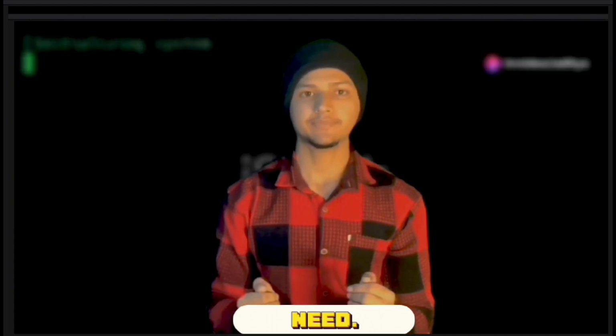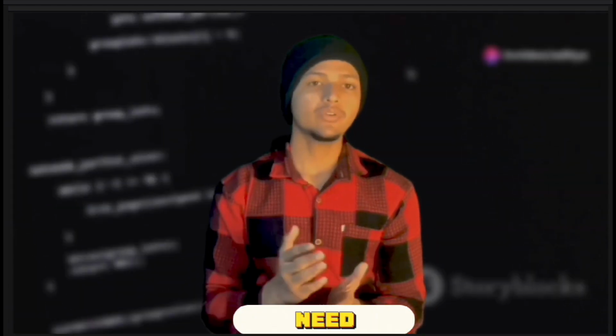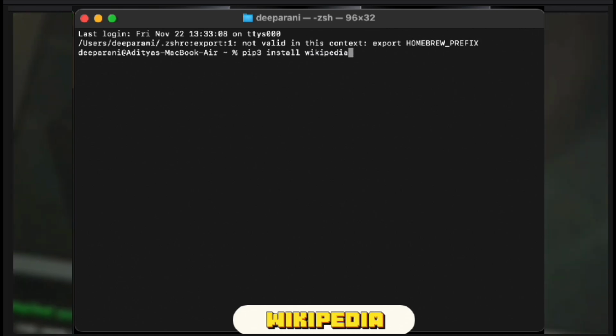Let's get started. Before we jump into the code, let's set up everything we need. First, ensure Python is installed on your system. If not, head over to python.org and download the latest version. Next, we need to install the Wikipedia library, which helps us access Wikipedia data efficiently. Open your terminal and type pip install wikipedia.